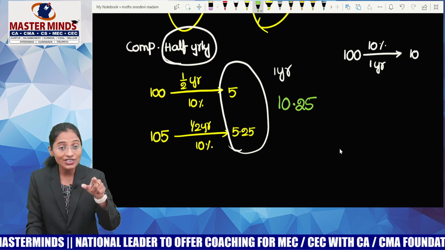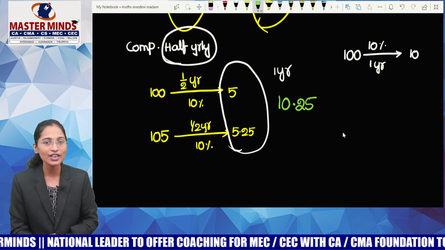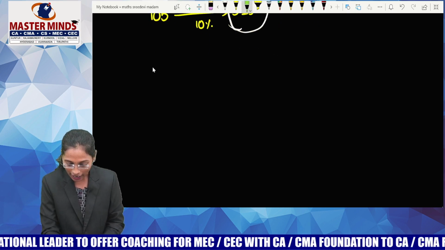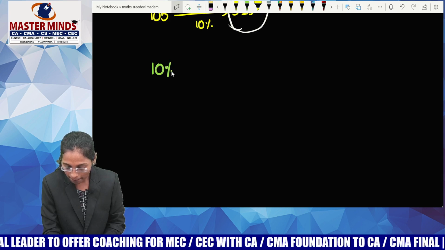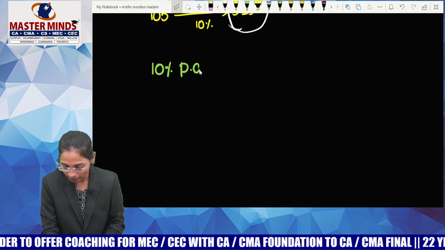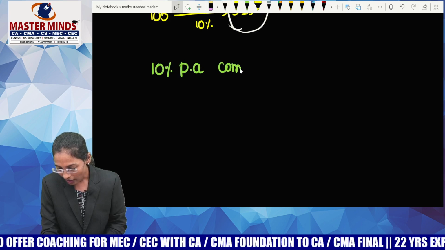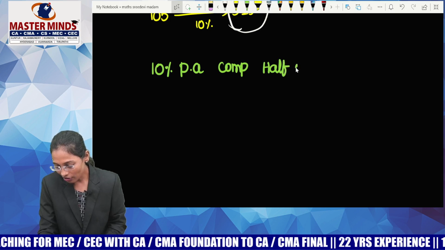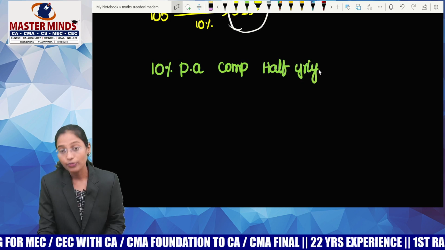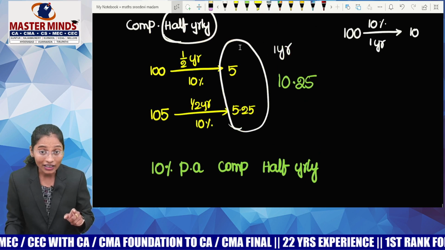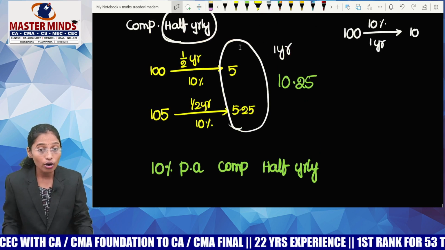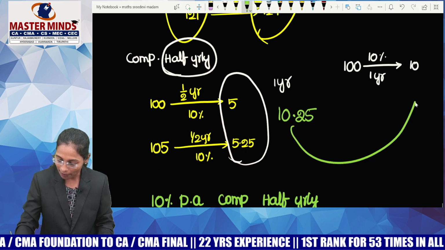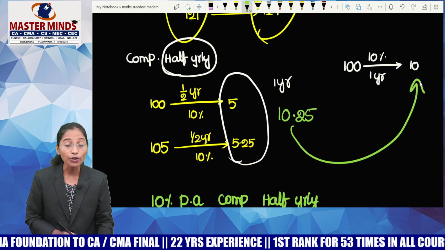Guys, try to understand. Here the compounding is done once in a year or more than once in a year? More than once in a year. What I told you is, I am charging 10% per annum compounded half yearly. Compounded yearly or half yearly? Half yearly. So, as the result, I got an interest of how much, guys? 10.25 per year. Now, when it comes to compound interest yearly, I got only 10 rupees.